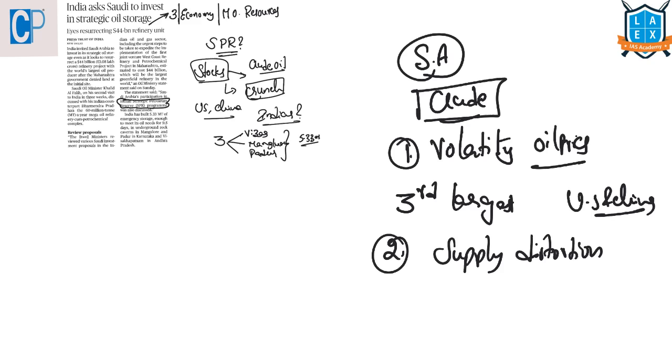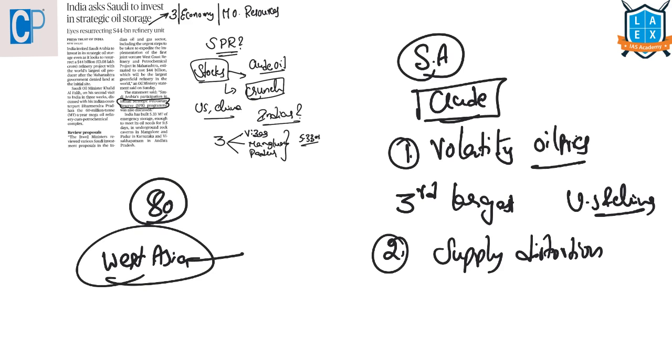Why does India want Saudi Arabia to invest? Because the trouble here is that India produces very little oil and depends on imports for more than 80% of its oil needs. And out of this 80%, the major chunk is from West Asia, a region which is always in some geopolitical turmoil.